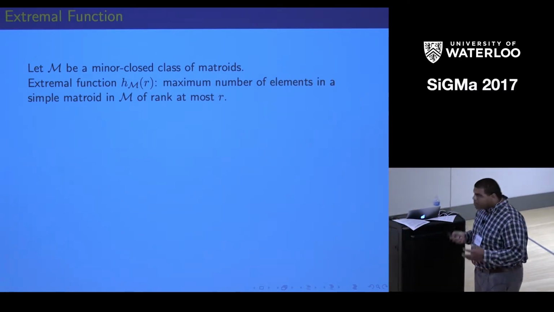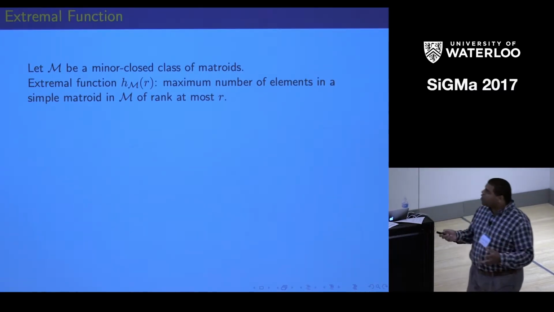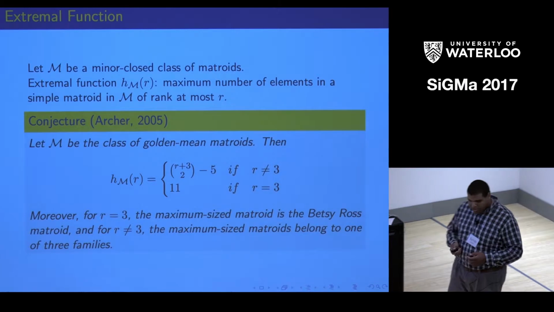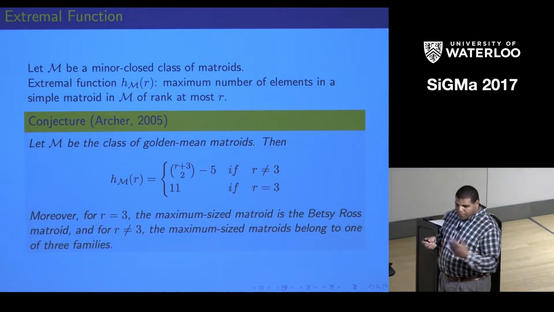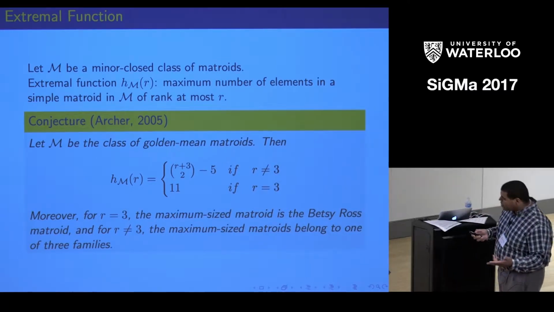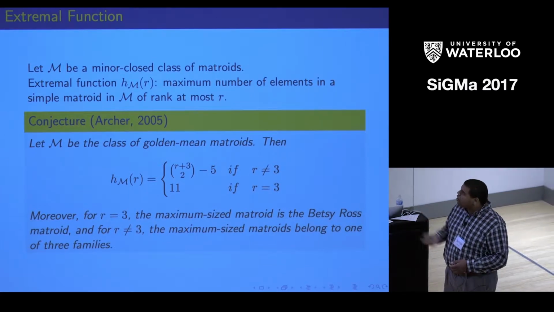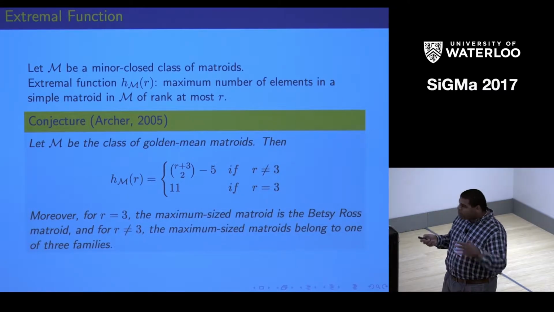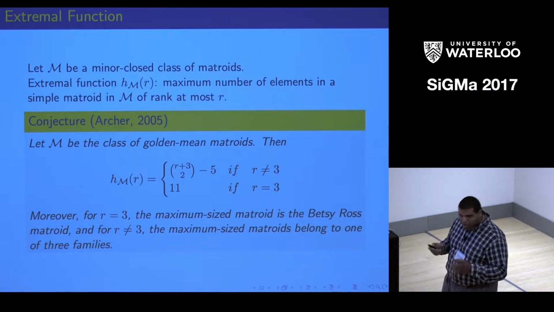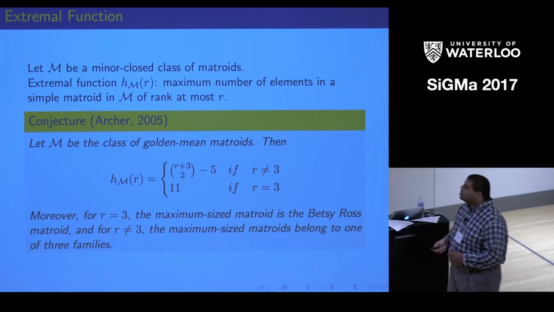And there is a conjecture about the extremal function for the class of golden mean matroids from Stephen Archer in 2005 from his PhD thesis. His conjecture is that if the rank is not 3, then the extremal function for your class of golden mean matroids is (r+3 choose 2) minus 5. And then the conjecture is that there's one exception to that, one sporadic case: when the rank is 3, the extremal function is equal to 11.